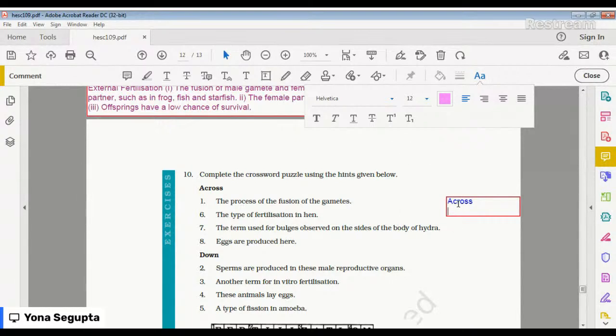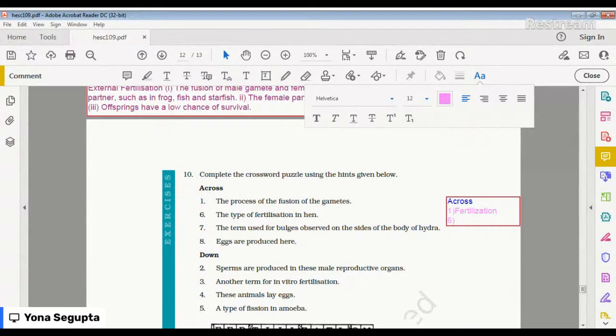Yes, absolutely correct. It is fertilization. Sorry, it is Z. Next is number 6 here. What will be?